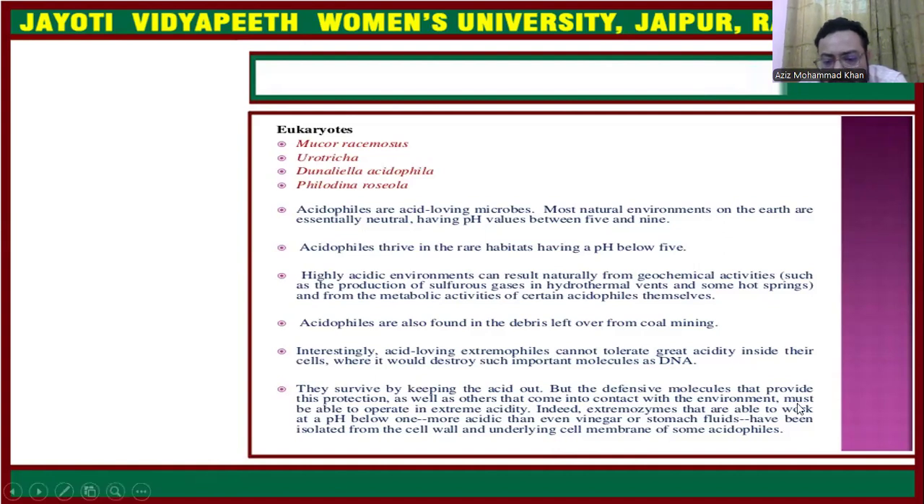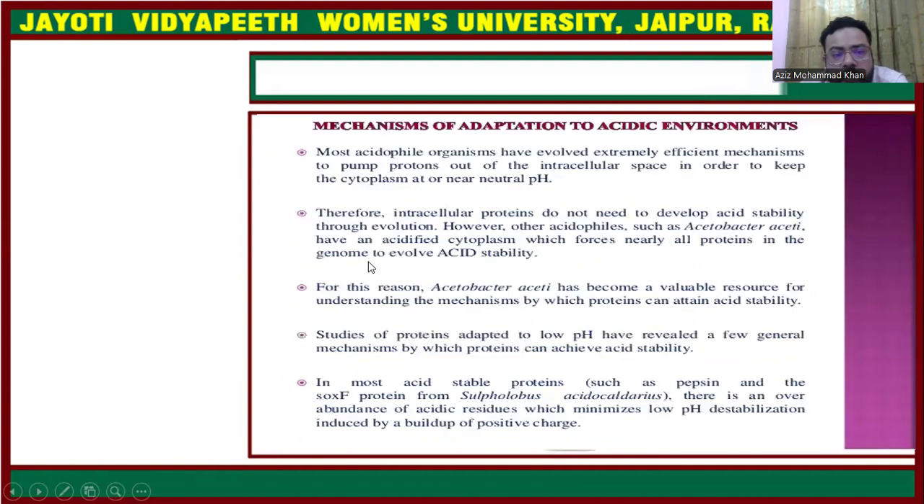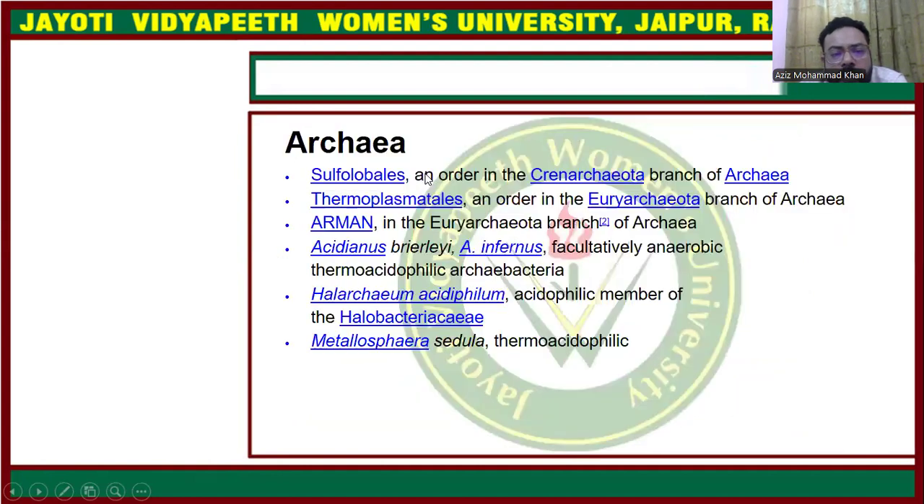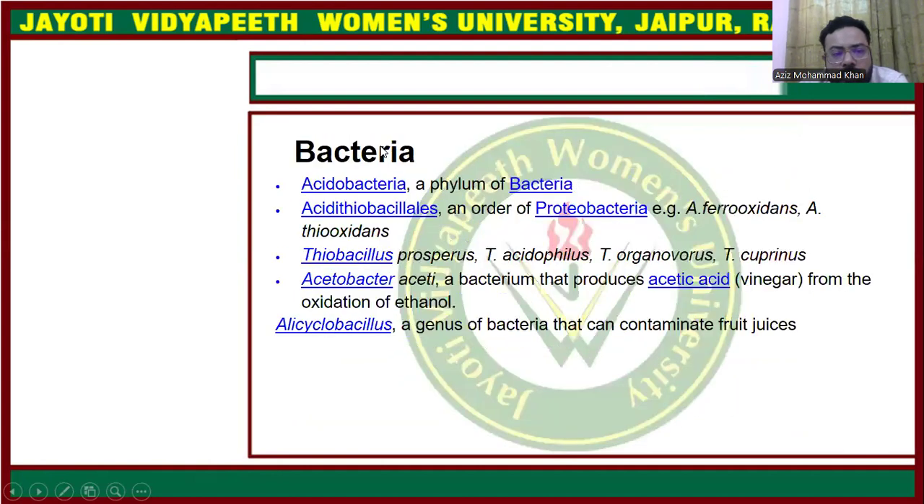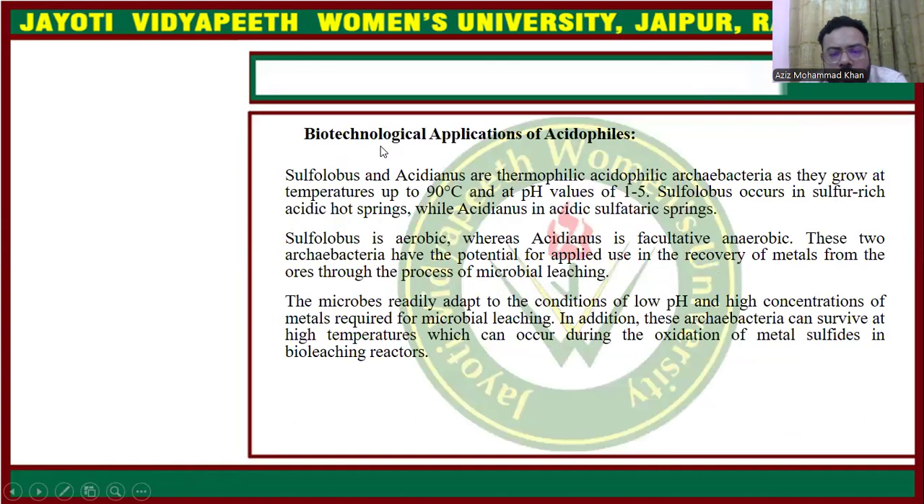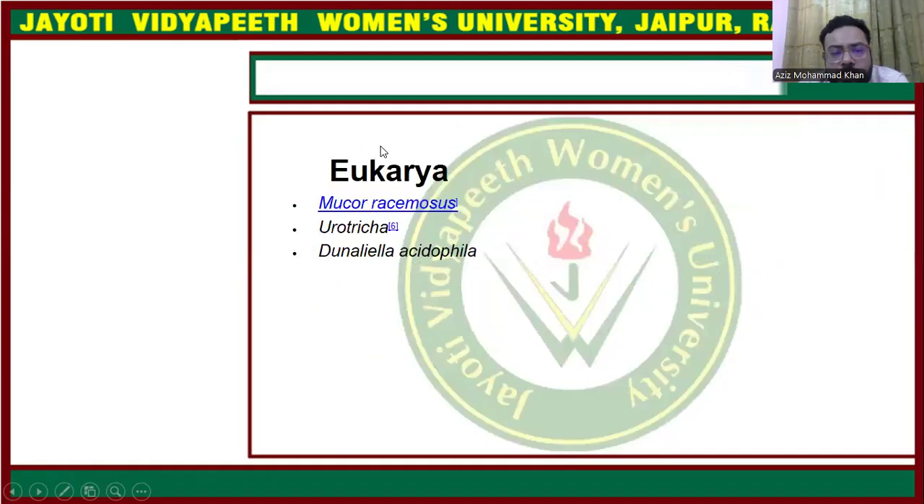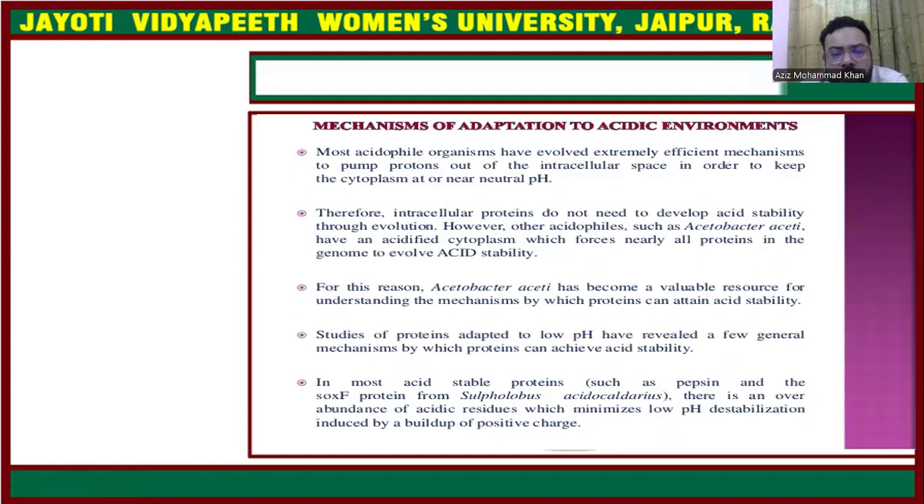They must be able to operate in extreme acidity, with extremozymes that are able to work at a low pH, where molecules are acidic, even in vinegar or stomach fluids. They can survive in these conditions as well. So what is the mechanism of adaptation to the acidic environment? What are the conditions by which they can survive in an acidic environment?